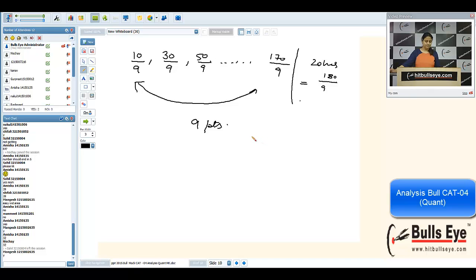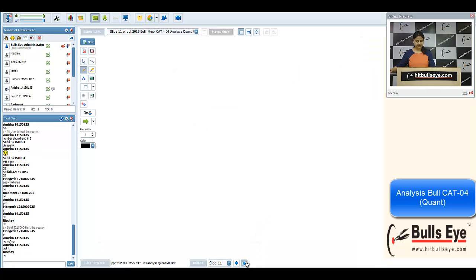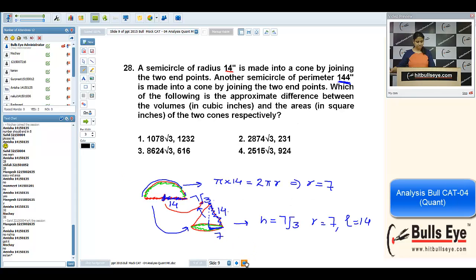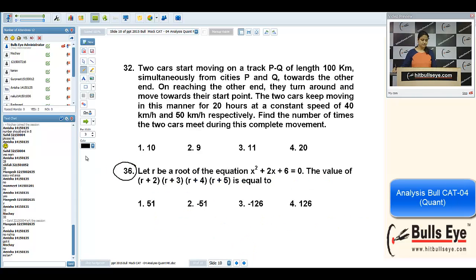Yeah, any problem Amisha and Nishchay? Okay, Nishchay, okay. Now come to the 36th one. Yeah, any problem in this? 36th question. Please write 36 in the chat box if you find any problem in this question. 36. Mangesh. Okay.